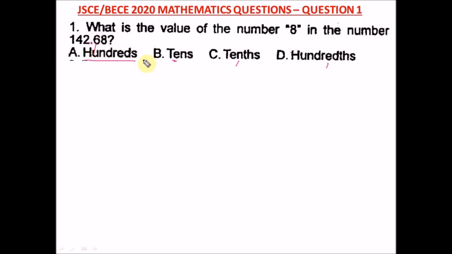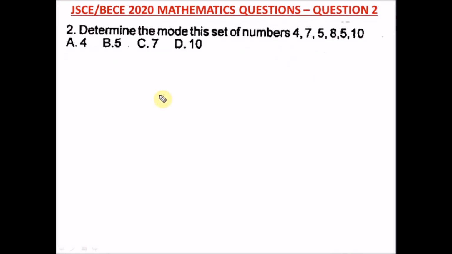All right. So for this question, the value of the number 8 in this number, that is after the decimal point, is what? Hundredths. So our right option here is option D, hundredths. Don't forget the TH, what? S.